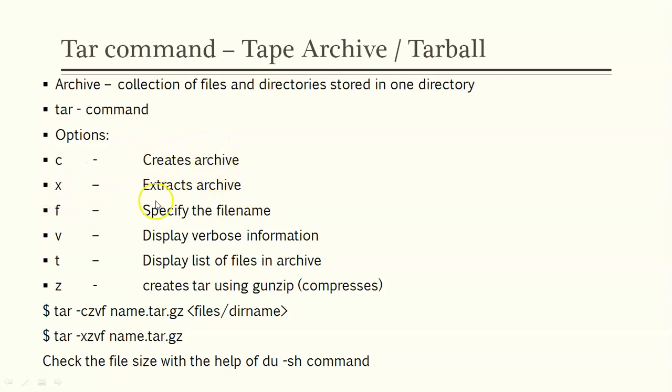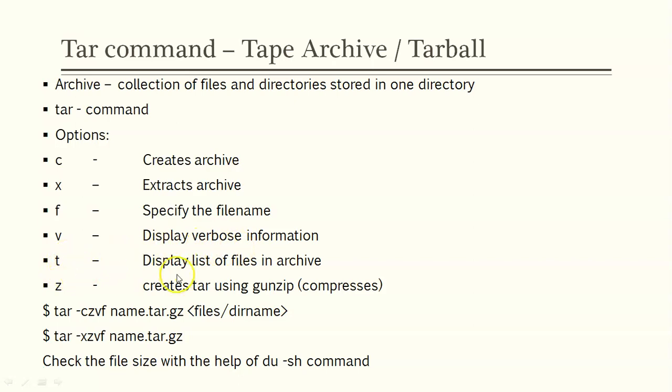X is extracting that archive into all the individual files again. F is where you specify the file name into which you would like to create the archive. And V is to display verbose information, which is what files you are putting into the archive. All the files will be displayed on the terminal.